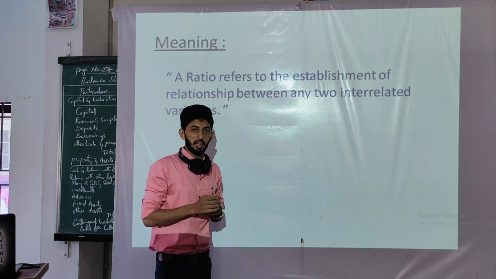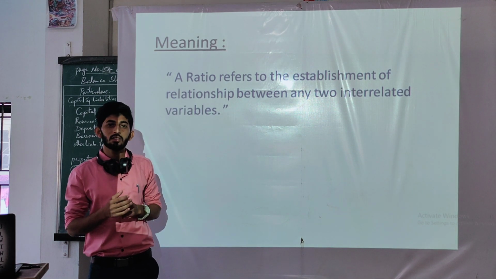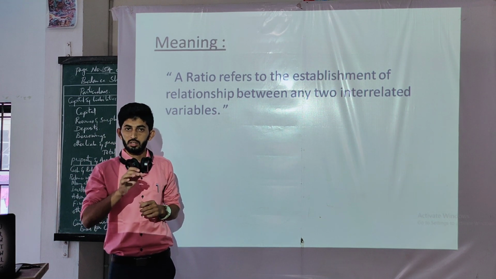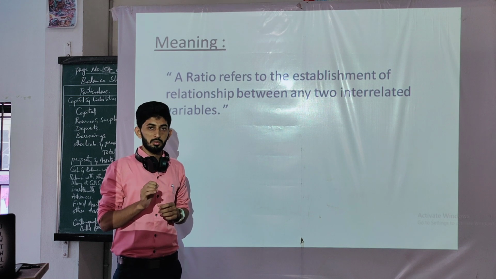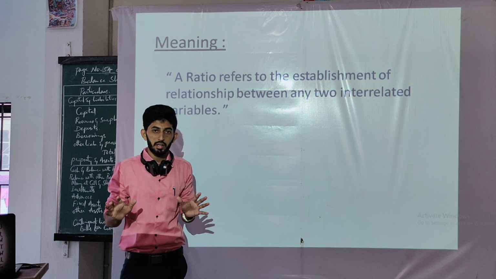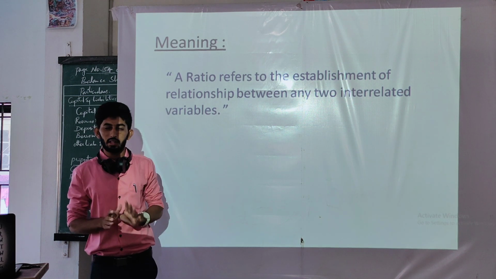Suppose, for example, I say a student of BCom 6th semester has secured 90. Concentrate on this. There is nothing mentioned about whether it is 90 marks or 90 percentage.